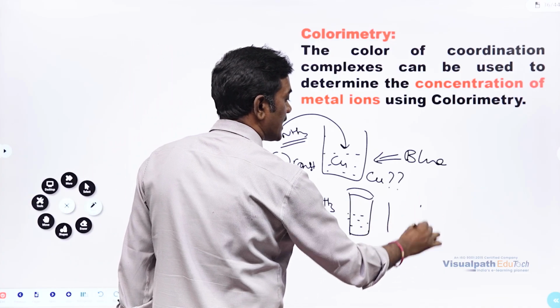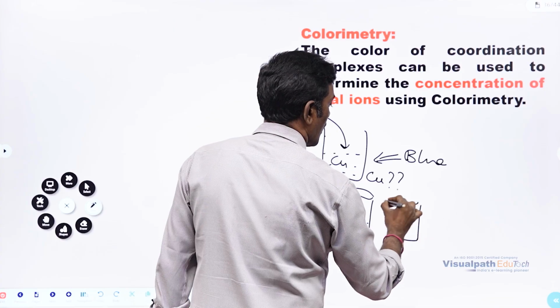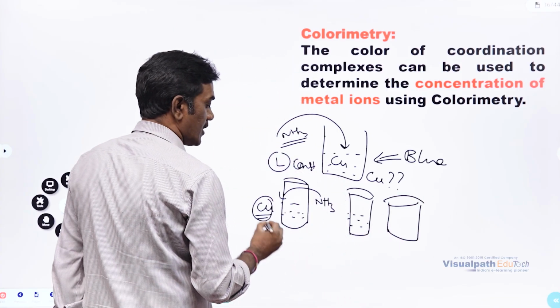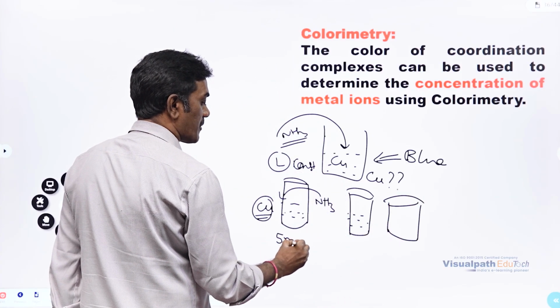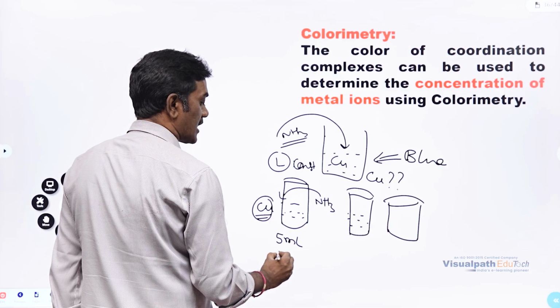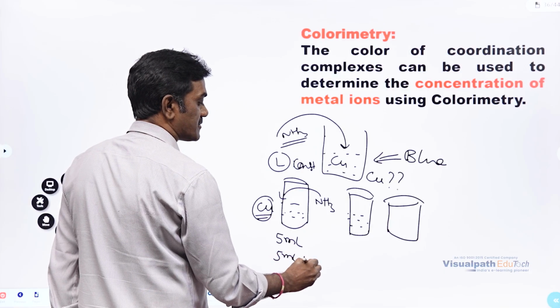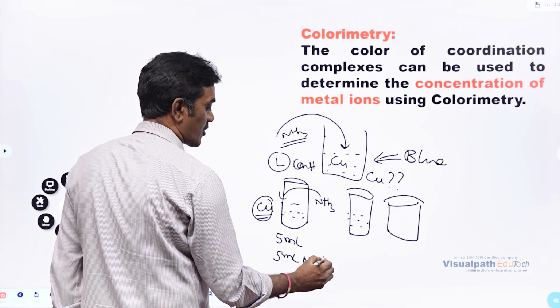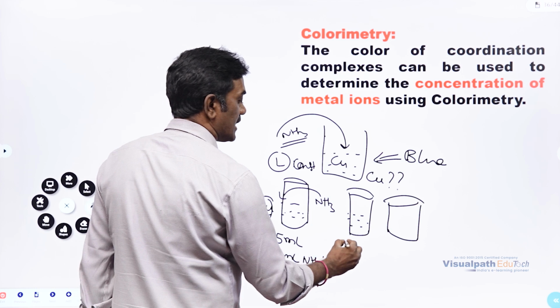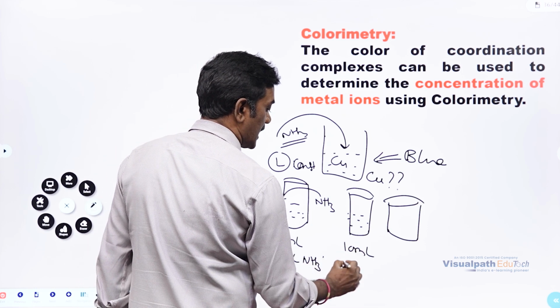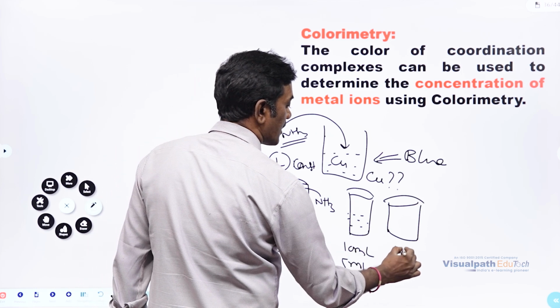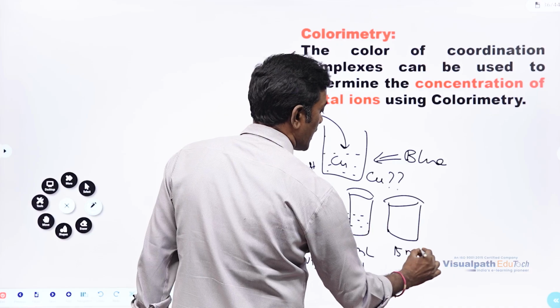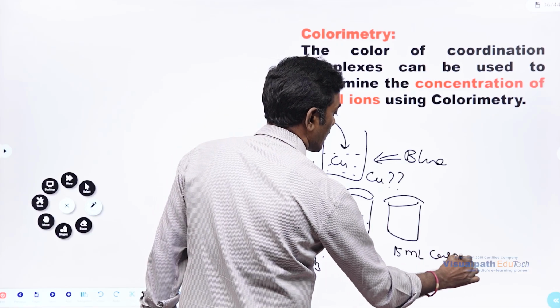So we will prepare a series of solutions. How? For example, here we are taking 5 ml of copper sulfate solution and we are adding 5 ml of ammonia. Ammonia means ammonium hydroxide only, ammonia solution. 10 ml of copper sulfate and 5 ml of ammonia. 15 ml of copper sulfate and 5 ml of ammonia.